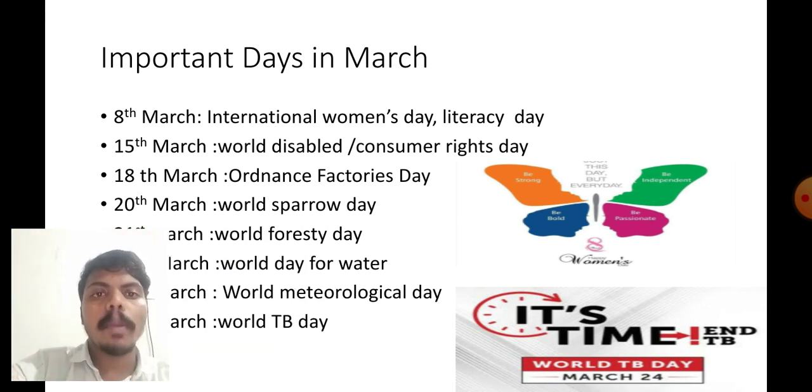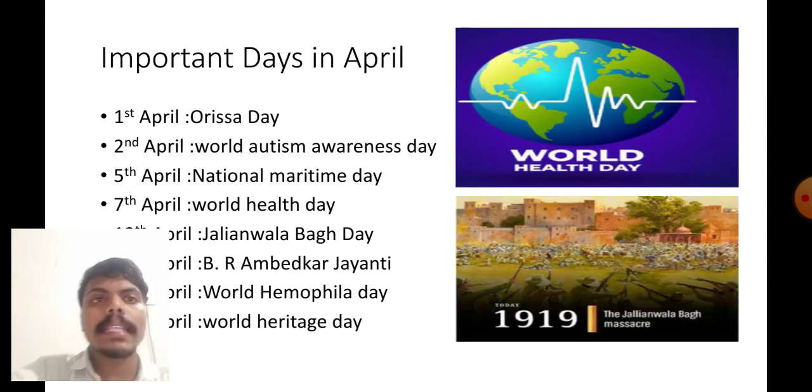TB means Tuberculosis Day. We have so many cases in India regarding TB, tuberculosis, that is related to the lungs. It's time to end TB, that is celebrated on World TB Day on March 24th. Next we will discuss important days in April. 1st April is known as Orissa Day or Utkal Day. Next, 2nd April, World Autism Awareness Day.